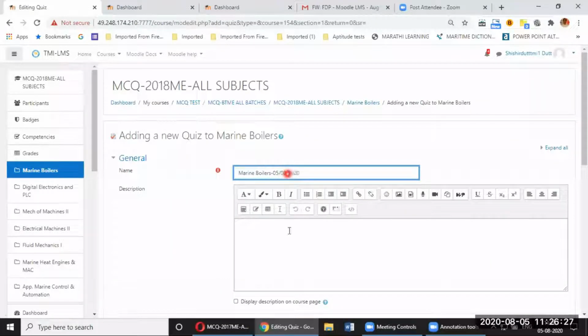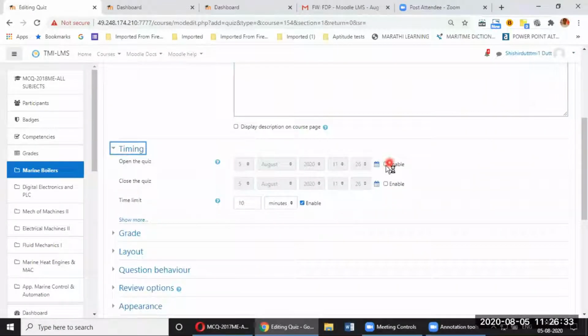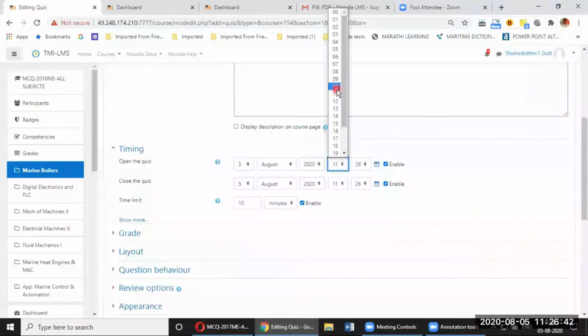05/08/2020. And description, I don't need to give timing. So now I go to timing and I have to enable this. I have to enable this also, open quiz timing and closed quiz timing. I have to enable that. Okay, and quiz timing, I forgot to mention.